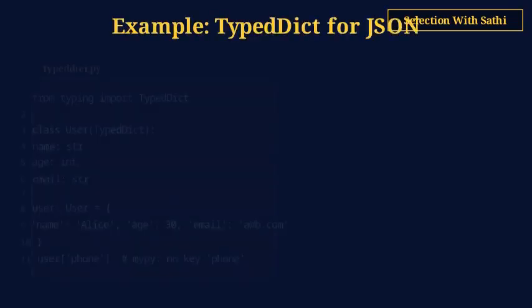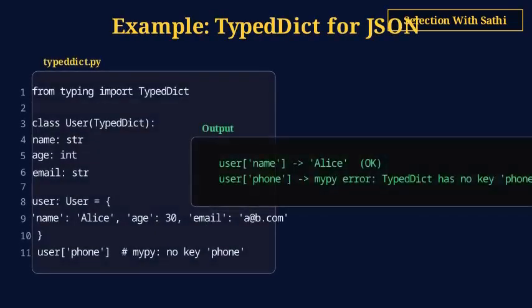TypedDict for JSON-like dictionaries. Class User extends TypedDict with name: str, age: int, email: str. Now mypy knows exactly which keys are valid and their types. Accessing user['phone'] is flagged because phone is not in the TypedDict. This is perfect for typing API responses and configuration dicts.